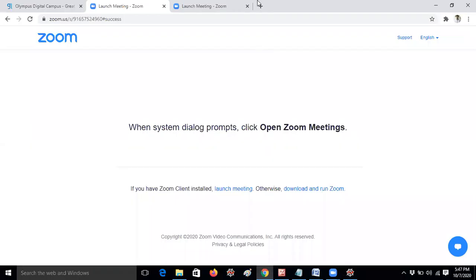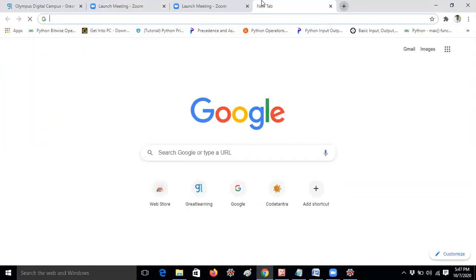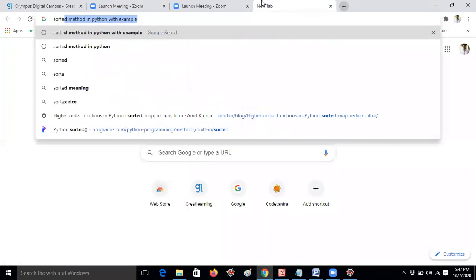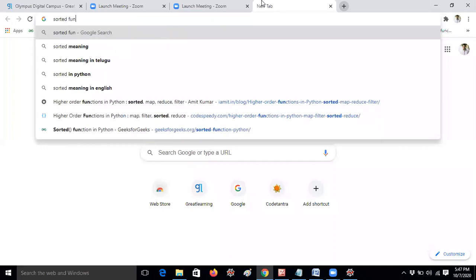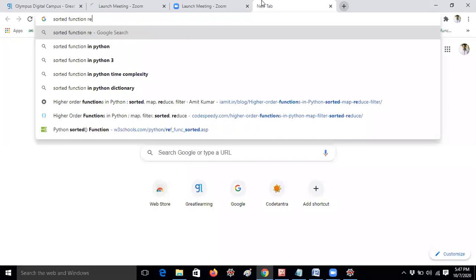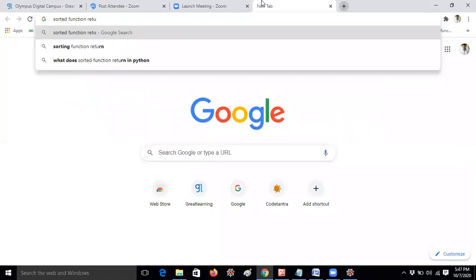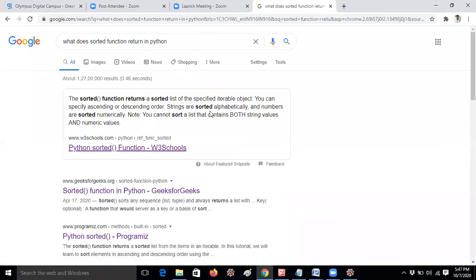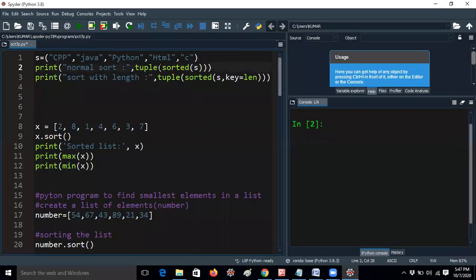You can check on Google also. Let me check: what does the sorted function return in Python? It's not a problem at all. It returns a list, always a list value. So why does it always return a list? For example, let me remove the tuple first.